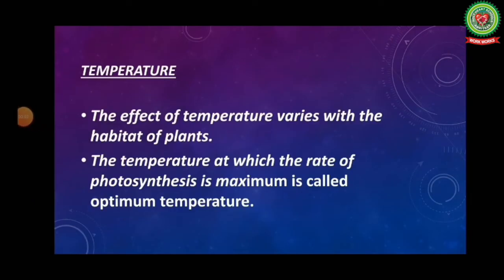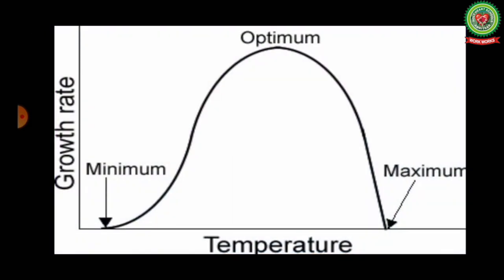Temperature. The effect of temperature varies with the habitat of plants. The temperature at which the rate of photosynthesis is maximum is called optimum temperature. Usually, the optimum temperature range for photosynthesis is 10 degrees Celsius to 35 degrees Celsius. Up to 30 degrees Celsius, the rate of photosynthesis doubles with each increase of 10 degrees Celsius. Extremely high temperature affects the activity of enzymes and therefore the rate of photosynthesis too decreases.